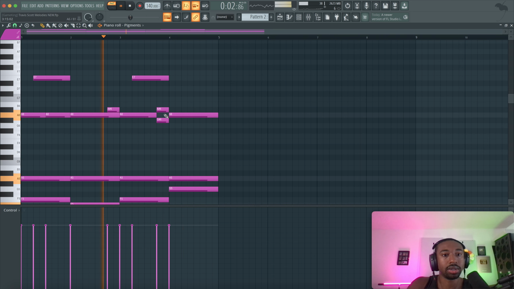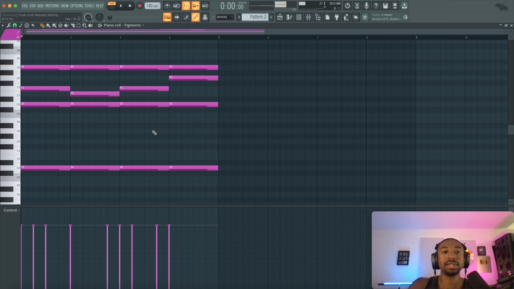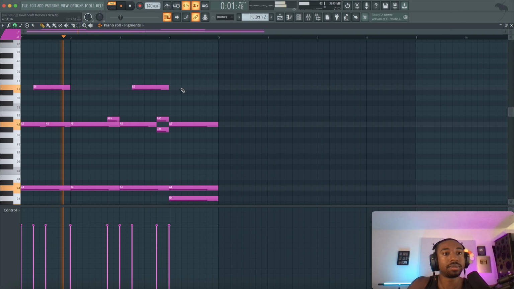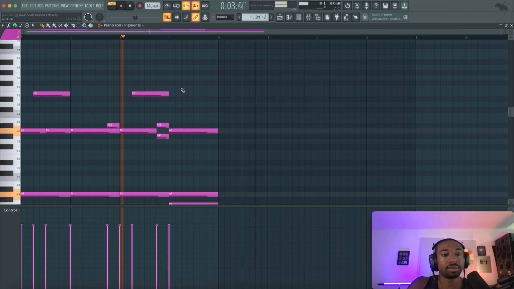Let's add some approaching notes here. Okay, so we don't need to add 1,000 notes to make this sound like a full melody. I think it'd be overkill to add more notes. Also, we could try an octave. So let's hit control down, pull this down an octave. Remember, the lower the frequencies, usually the darker it sounds.